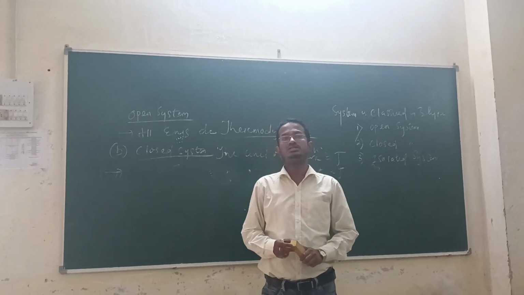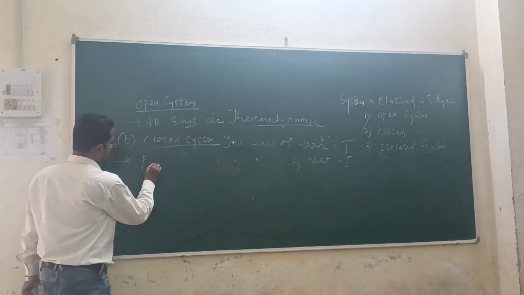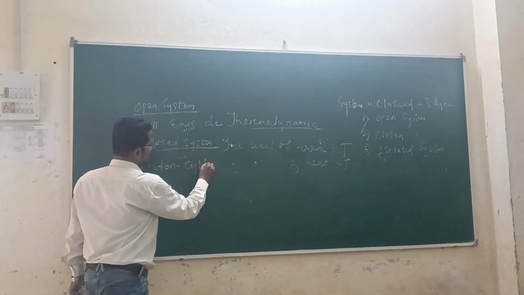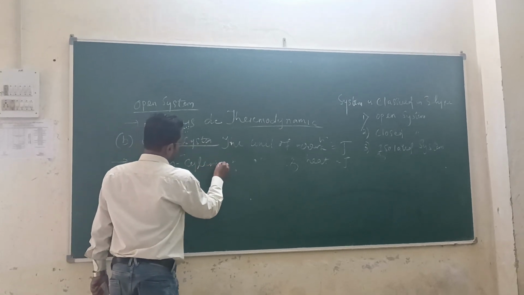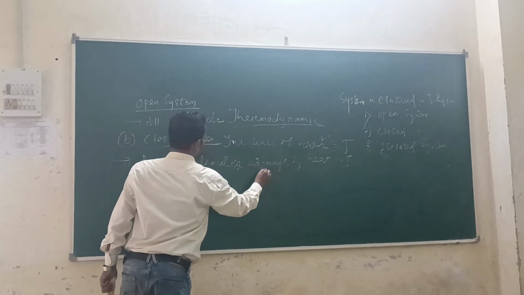An example is the piston cylinder arrangement. Now we are taking the example of the piston cylinder arrangement. These are examples of a closed system.